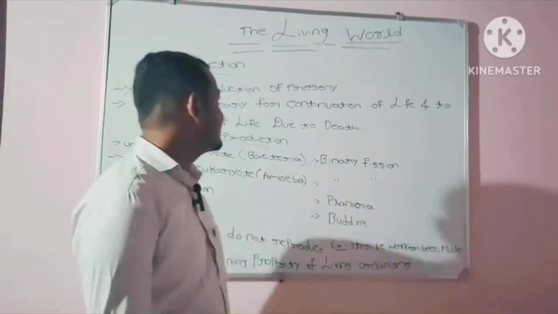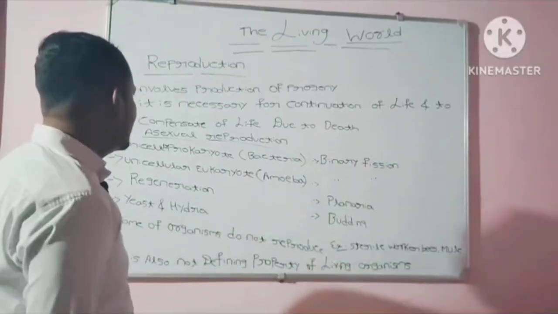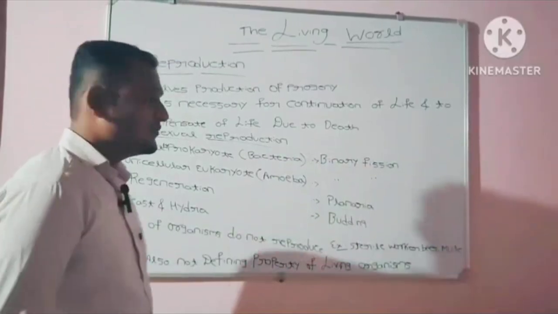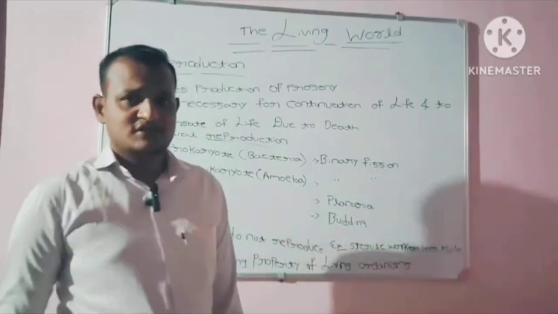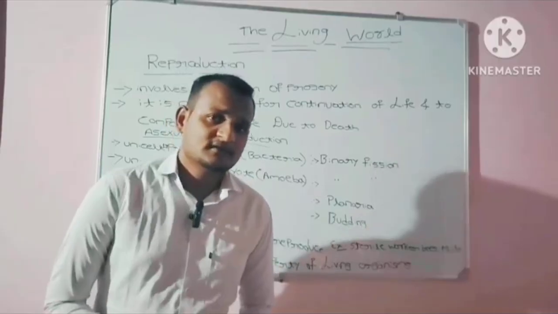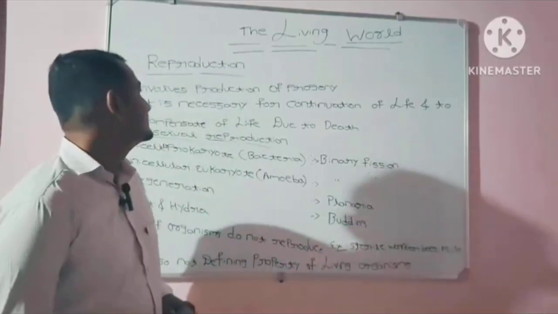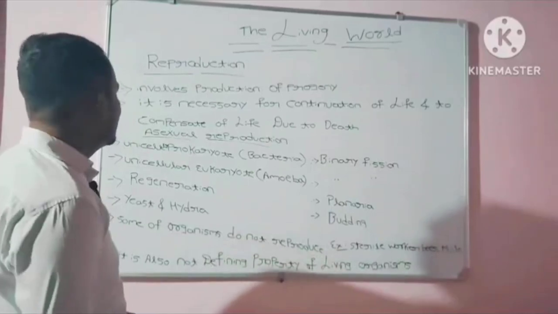Okay, let's start with the concept of reproduction. Reproduction involves the production of progeny. Reproduction is nothing but producing offspring which are similar to the parents. You can ask me why reproduction is important.